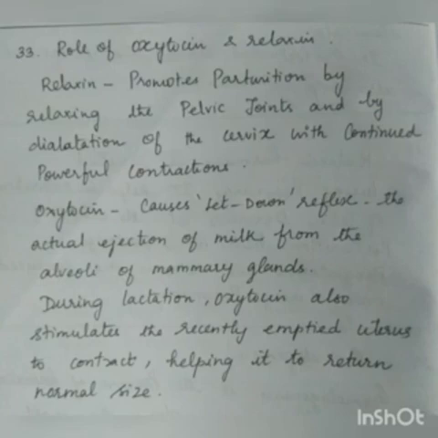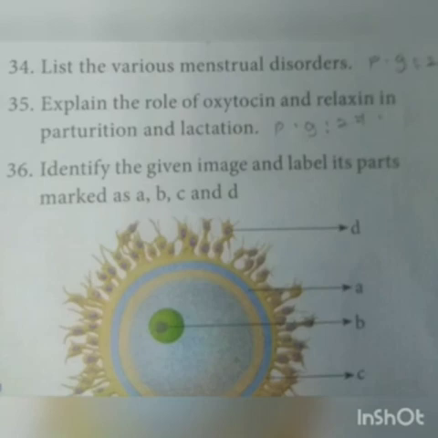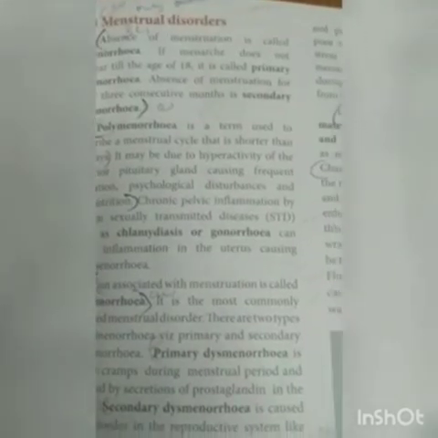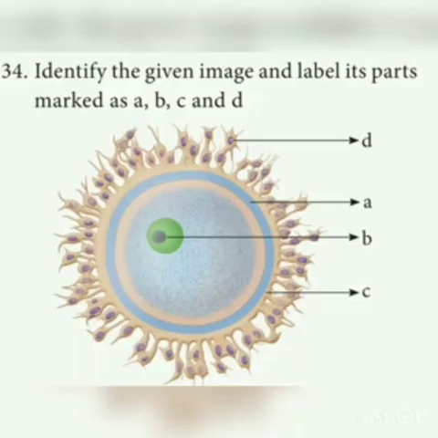And list out the various menstrual disorders. You have to write all the menstrual disorders, starting from amenorrhea to oligomenorrhea. Write only the key points, and refer to the notes I already sent you. Next one: identify the given image and label the parts A, B, C, D. This is the structure of the ovum.